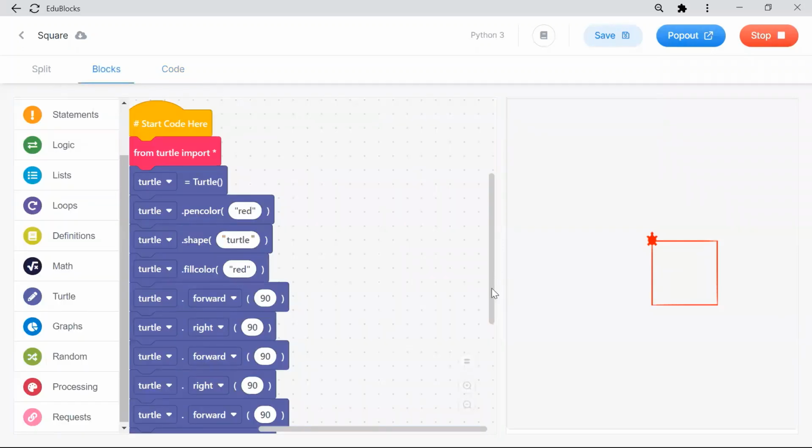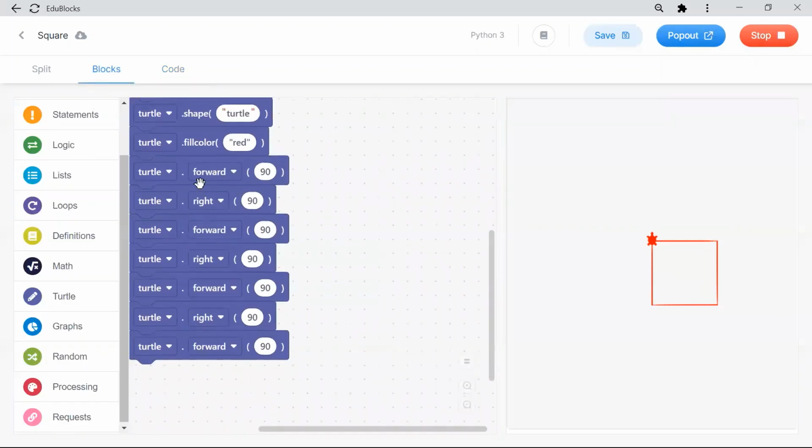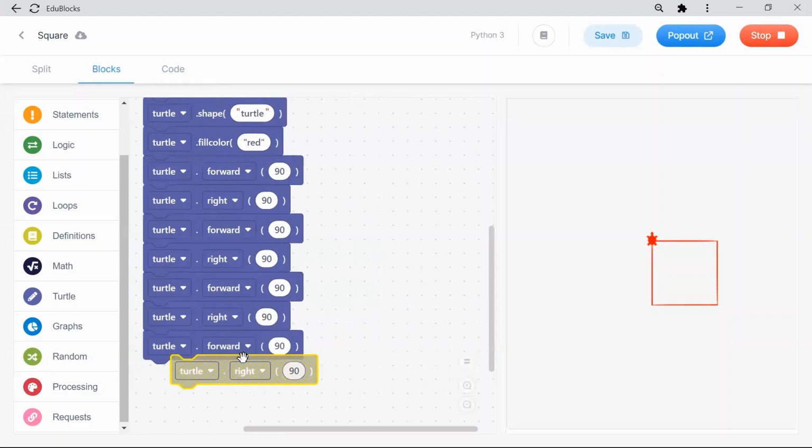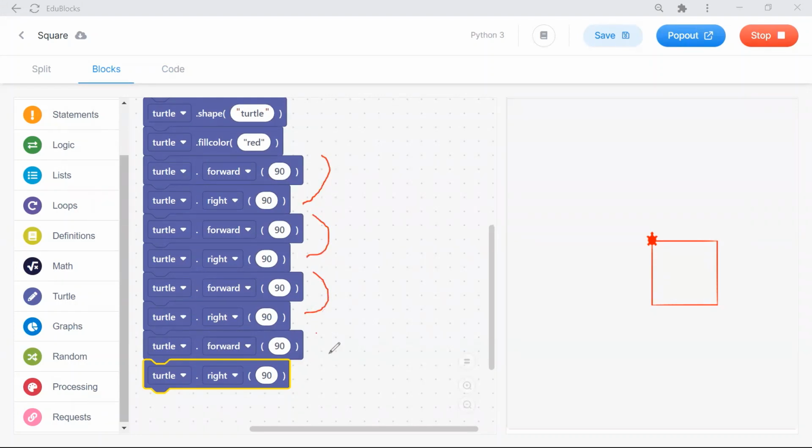You can see here, I keep on repeating forward, right, forward, right, forward, right, forward, right. So how many times is it repeated? Can you tell how many times? Yes, we can use a loop block. This is repeated the fourth time.